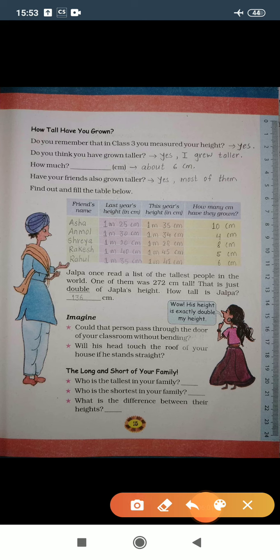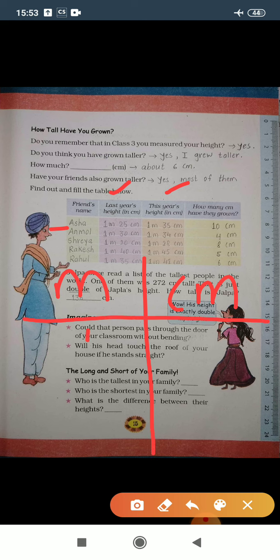Number 2 is Anmol. Again, this year's height minus last year's height, in meter and centimeter. This year's height is 1 meter 34 centimeter and last year's height is 1 meter and 30 centimeter.